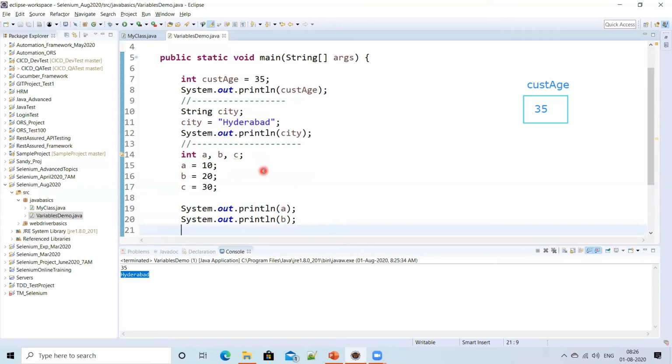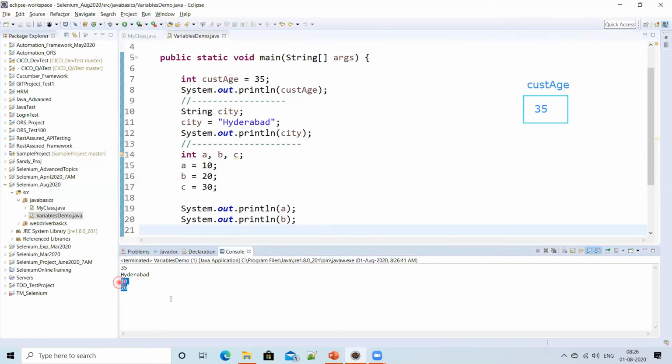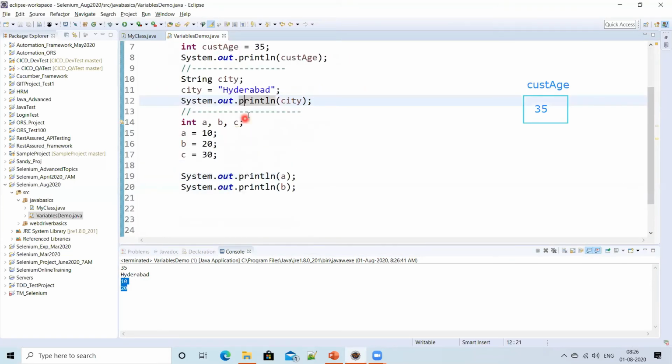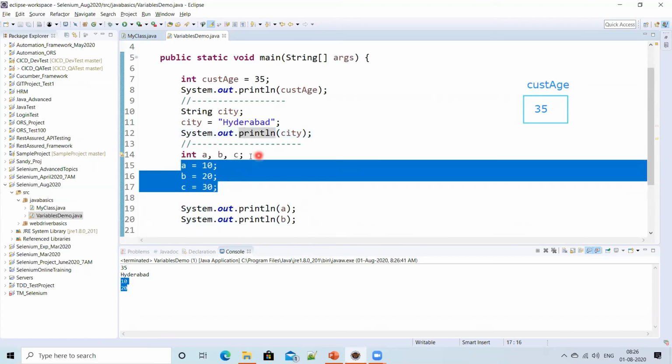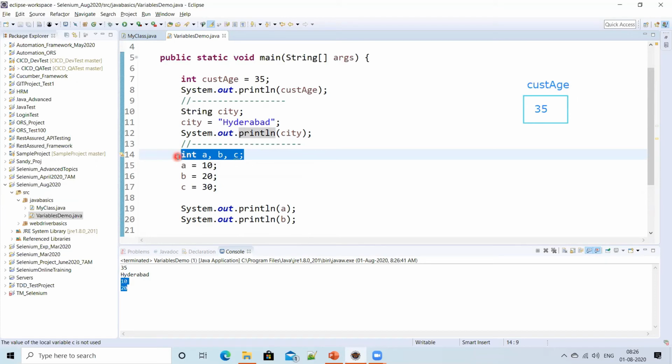So like this you give, and then run it, guys. See what is happening here. All the statements executed. See this, the a value and b value are displayed here. So this is how you can declare the variables, and then you can assign the data. Multiple variables also you can declare in a single line with a comma separator.